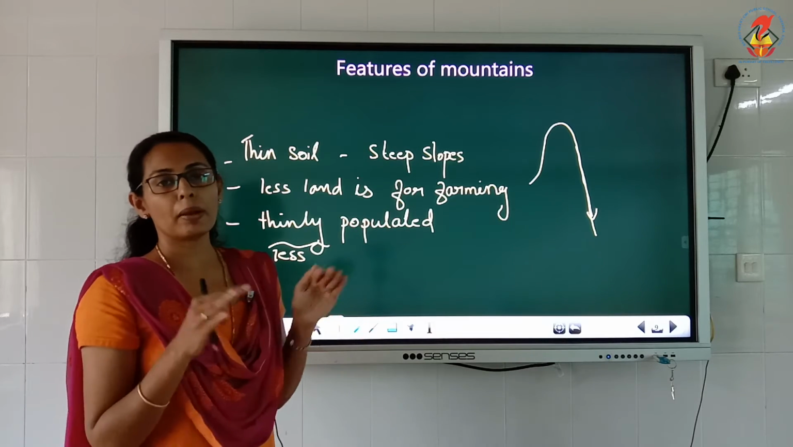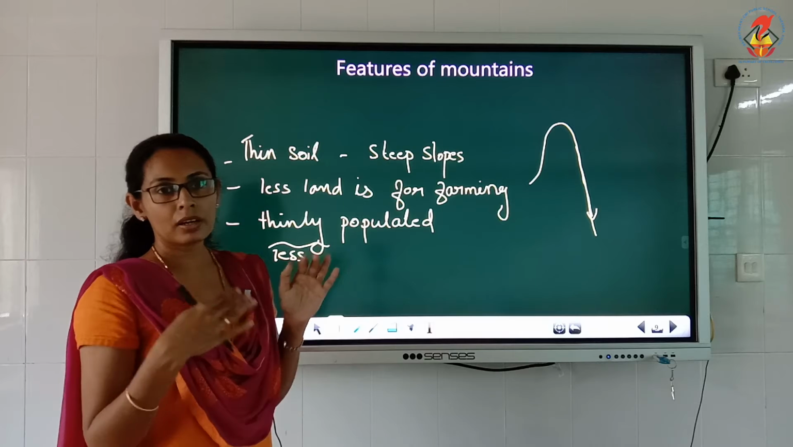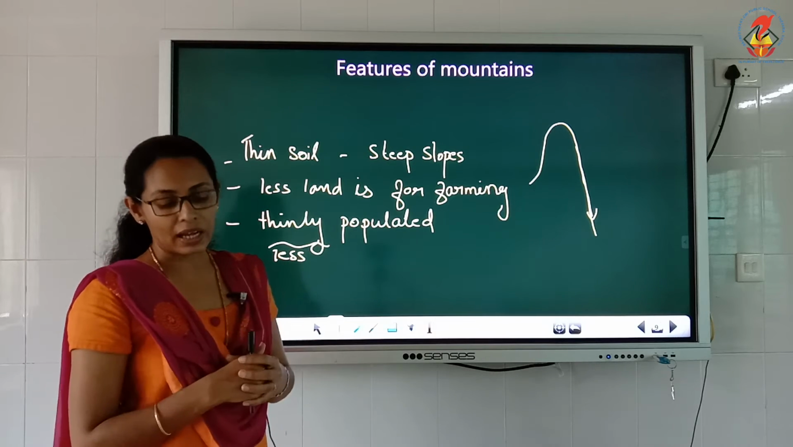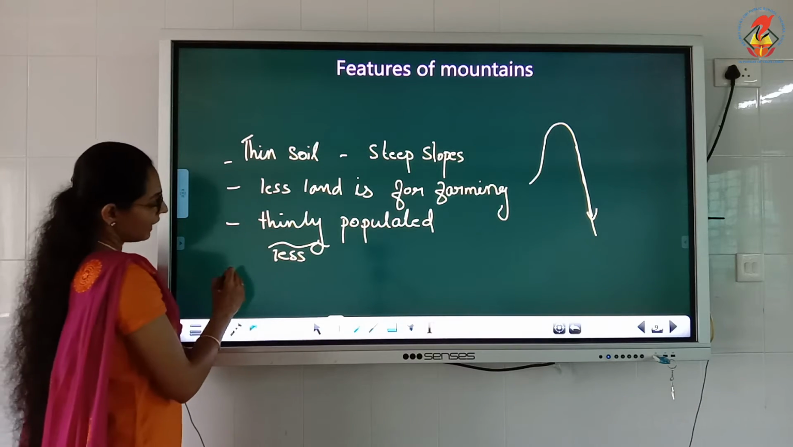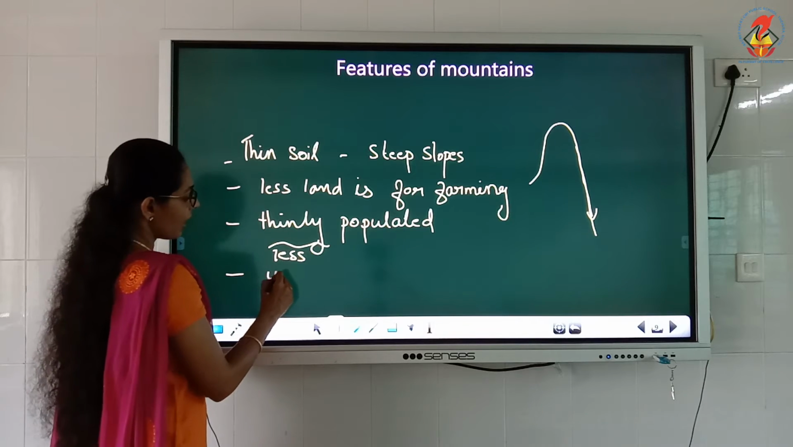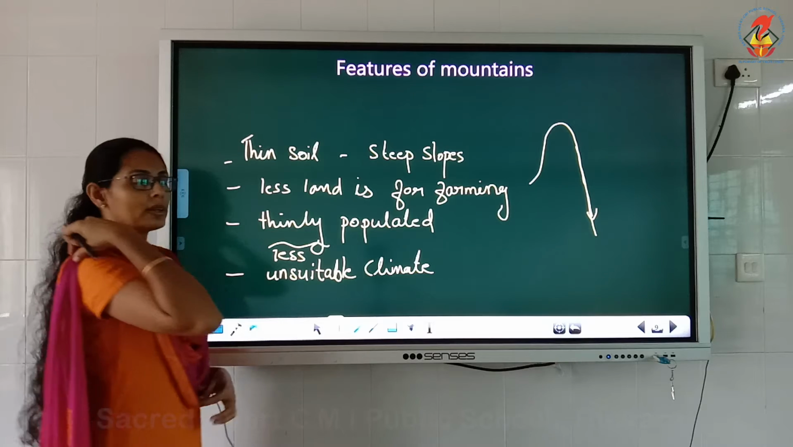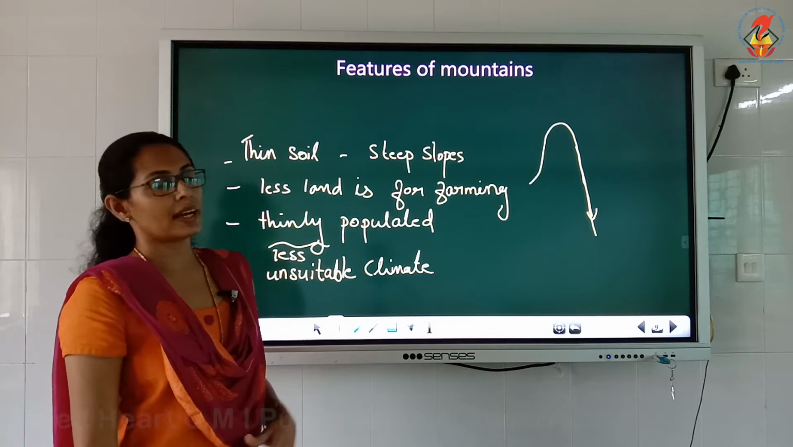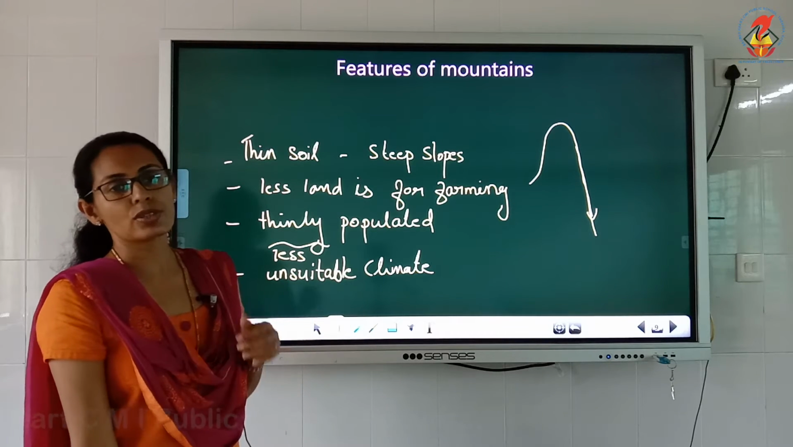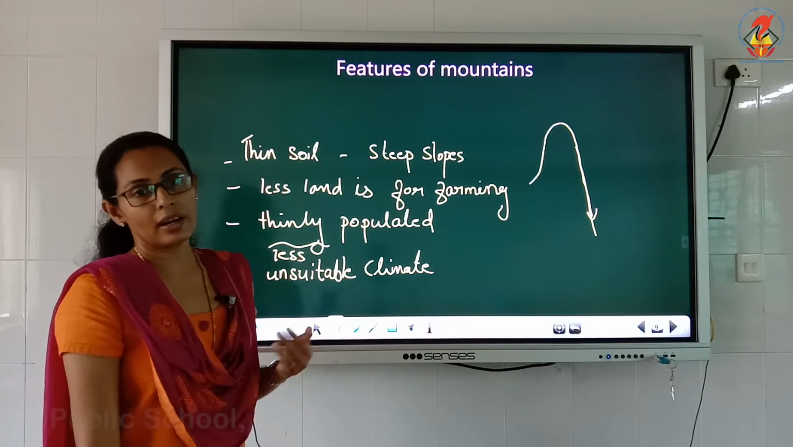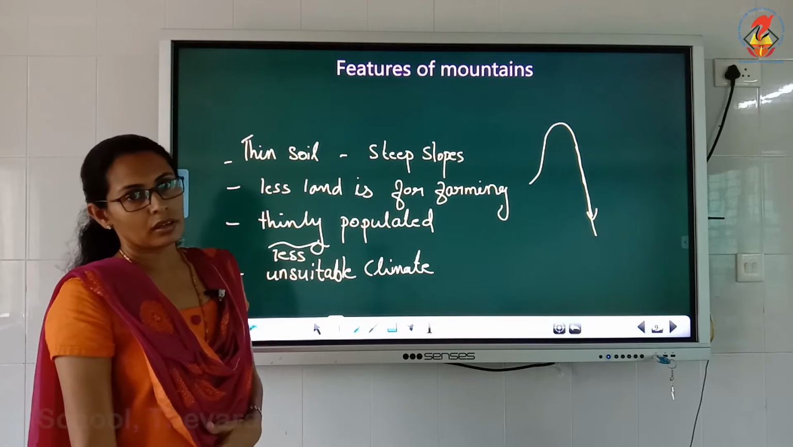So most of the people will not live there. Only some people are living there. Then another important one is unsuitable climate. The climate is very difficult, extreme. Cold seasons, that is, extreme climates prevail in this mountain area. So it is an unsuitable climate for living and also for growing crops.